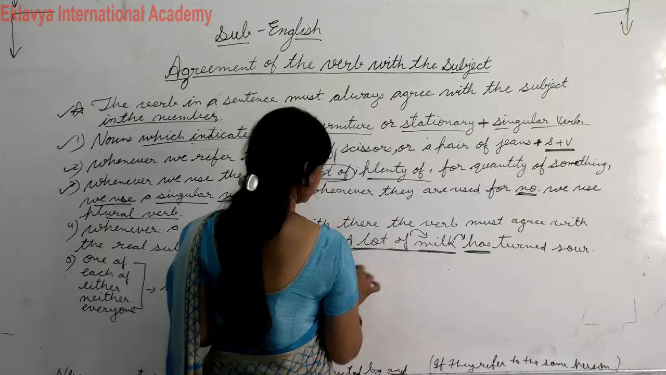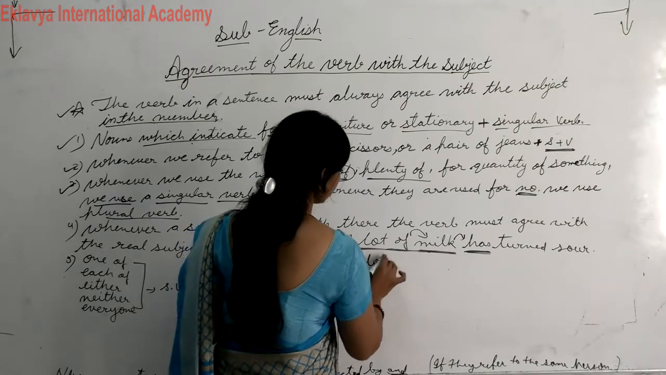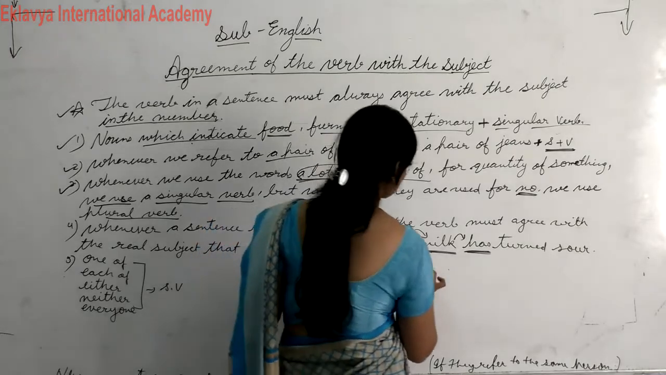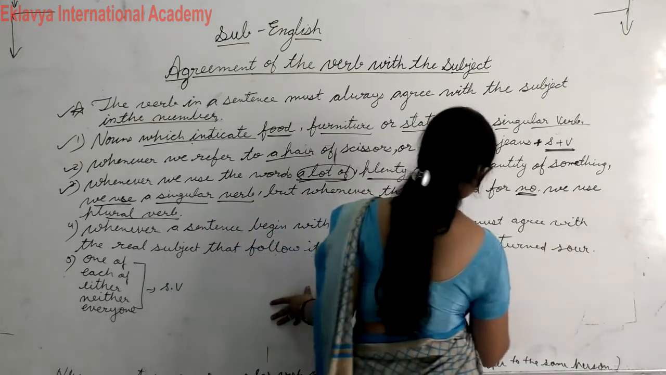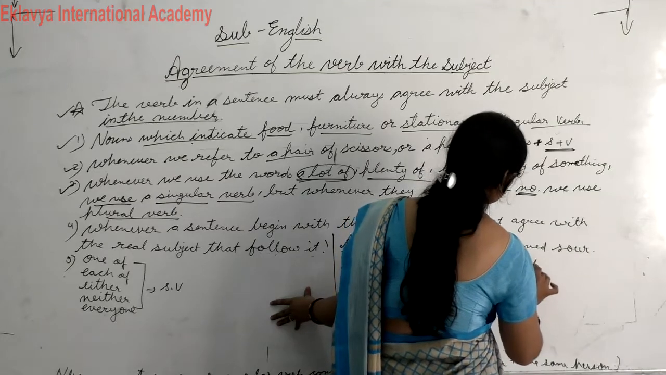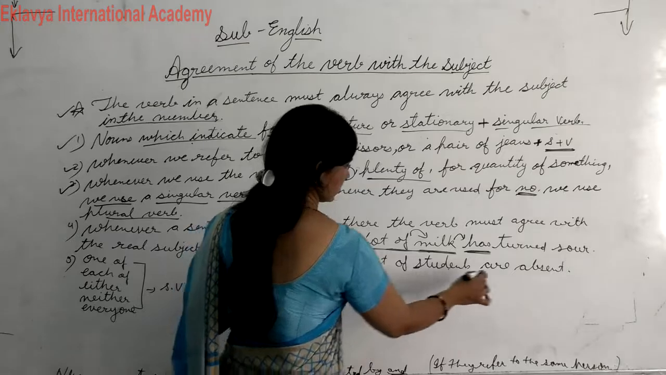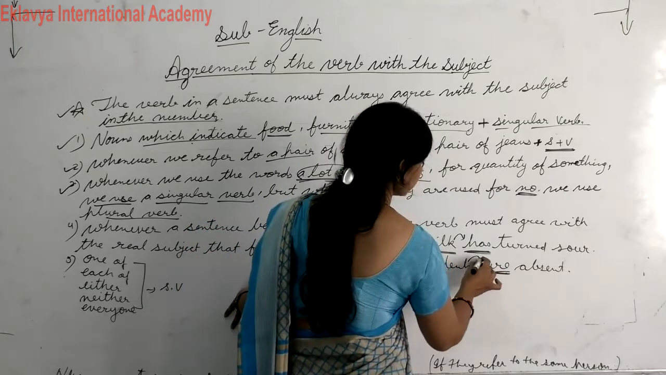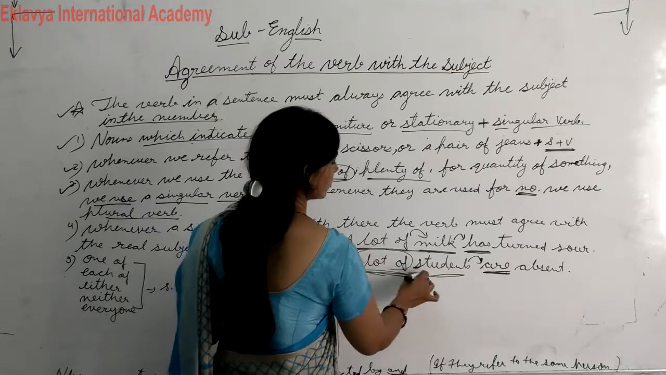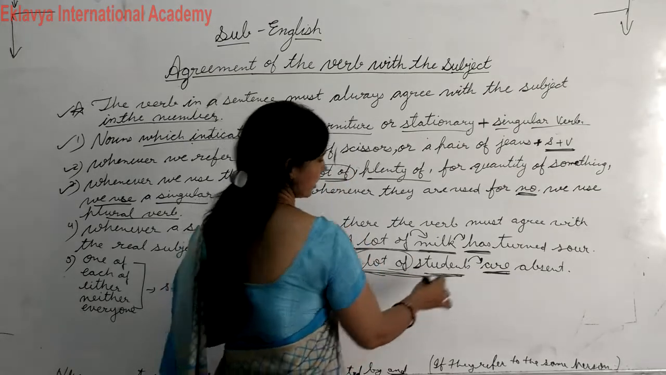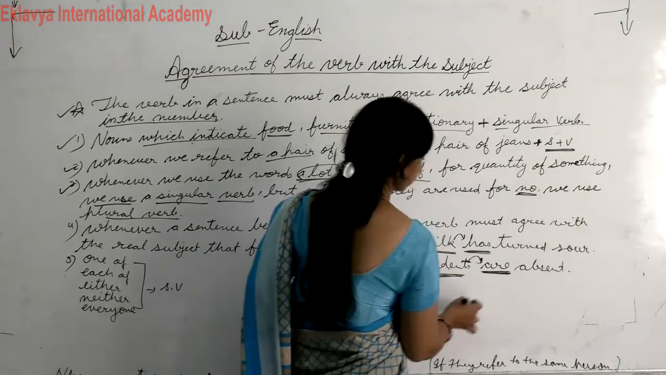Okay, but if we use this word for number, a lot of students are absent. Okay, then in this case plural verb is used because here a lot of is being used for number. यहाँ पे students के number बता रहा है. Then it means in this case we will use here plural verb.